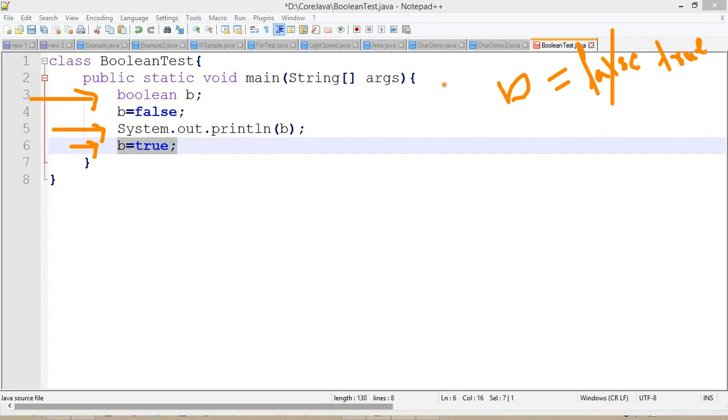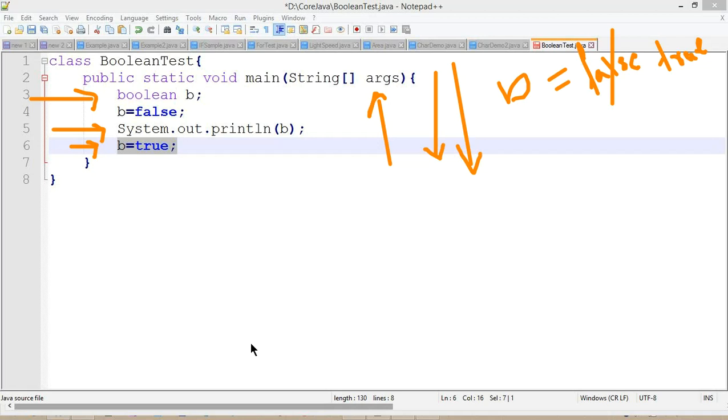Getting the point? Java is going to execute line by line, from top to bottom. It cannot go back from bottom to top. This is very important. The code executes from top to bottom only.